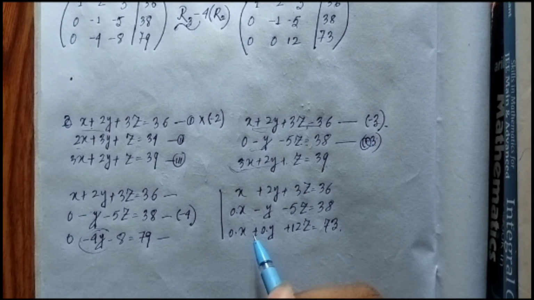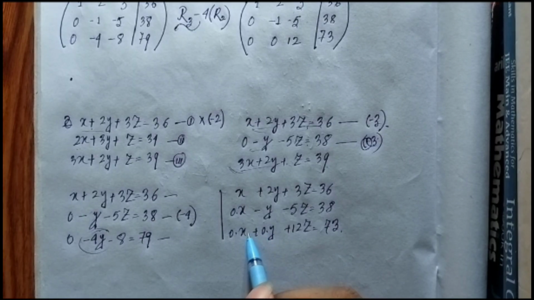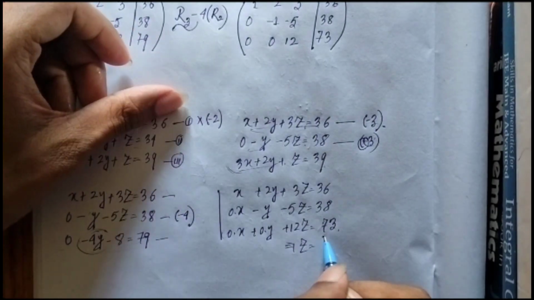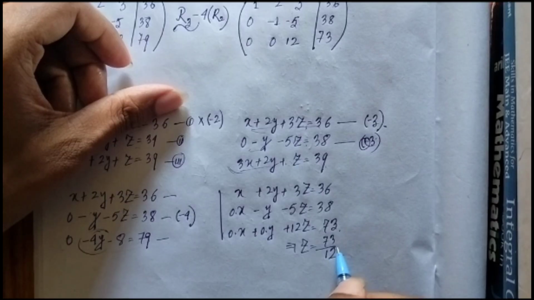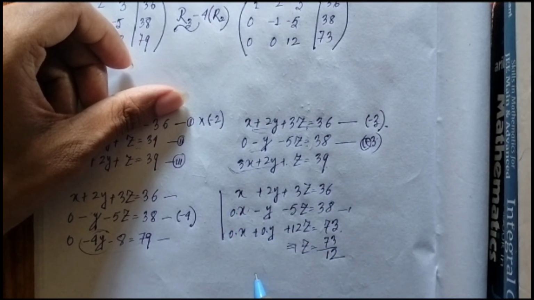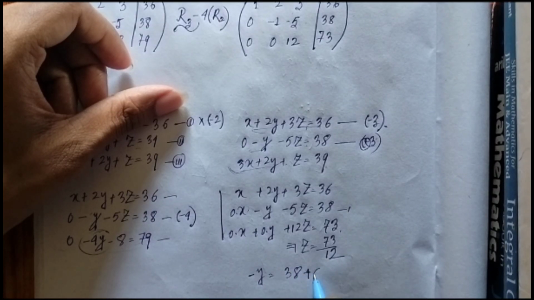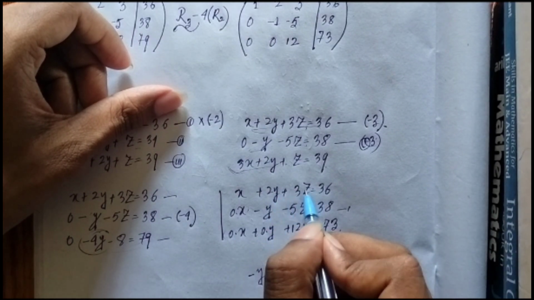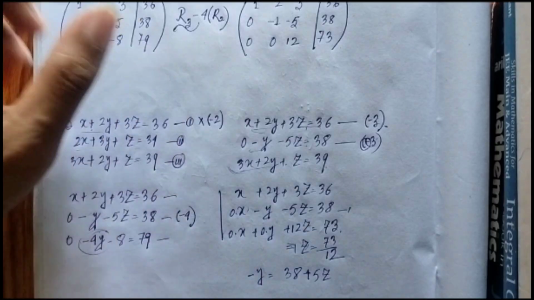That means one thing that is noticeable here is that ultimately our x coefficient and y coefficient are 0 in equation number 3, and we just end up with 12z equal to 73. So we can find the value of z easily. Putting the value of z in equation number 2, as the variable x is 0, we can find the value of y very easily. Now we know the value of y and z, and we just put them here, and we ultimately end up with the value of x.